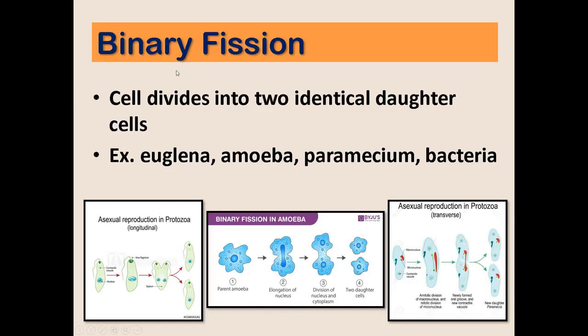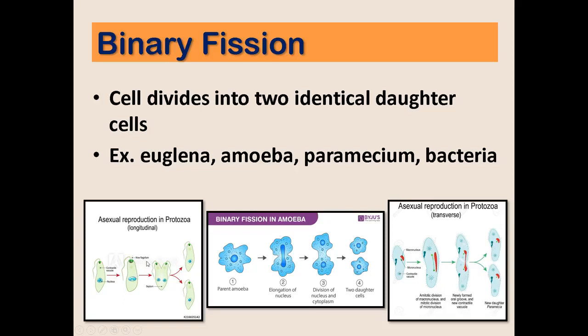Let us talk about binary fission. In binary fission, the parent cell divides into two identical daughter cells. Examples of these are the euglena, the amoeba, the paramecium, and the bacteria. For this example, we have the euglena, wherein the parent euglena after some time develops a new flagellum.